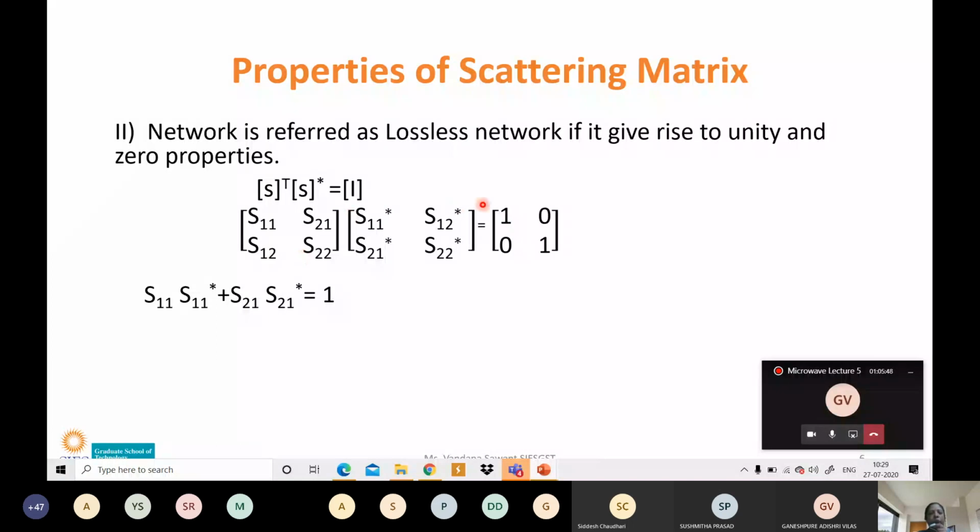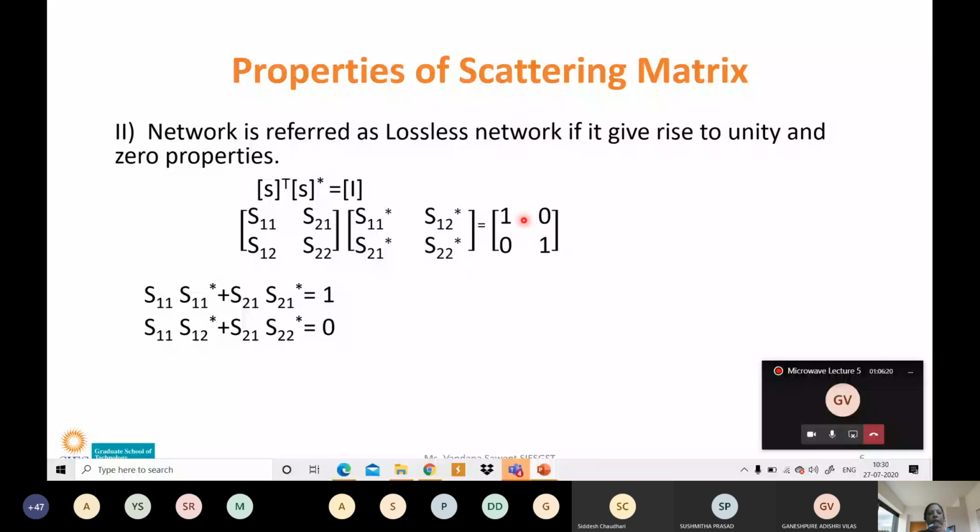Now the second equation: the first row multiplied by the second column. That is S11 multiplied with S12 complex conjugate plus S21 multiplied with S22 complex conjugate, which is equal to the second element of our unity matrix, that is 0.